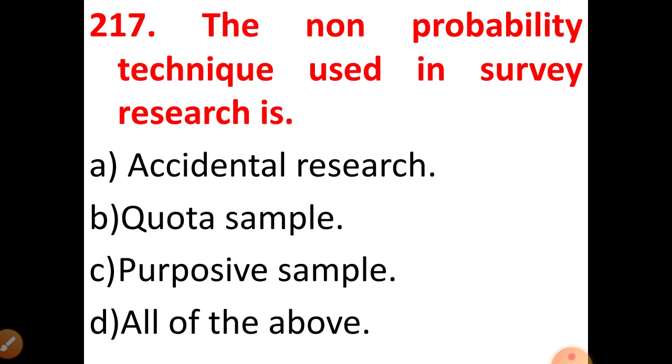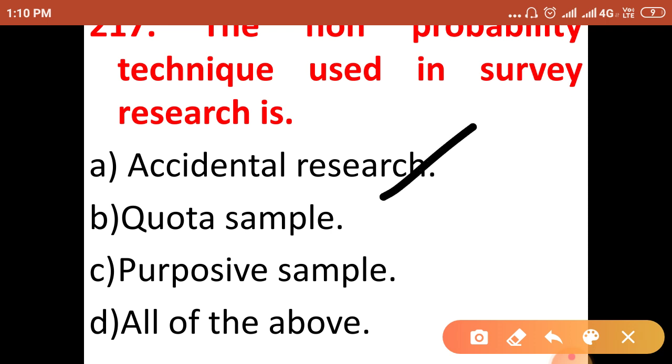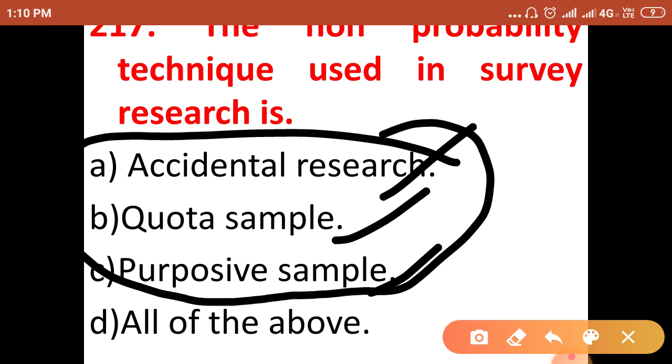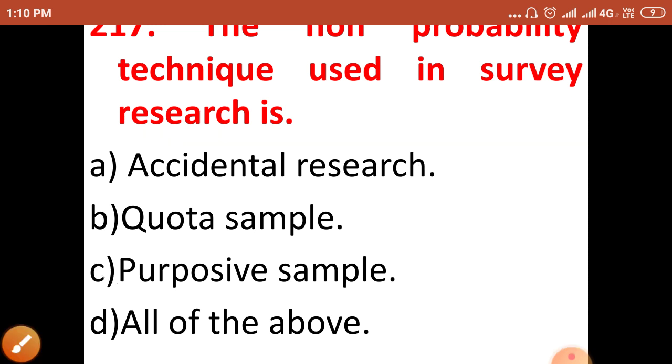See, the next question is, the non-probability technique used in survey research. Here the options are accidental research, quota sample, purposive sample, all of them. See, these are all types of non-probability sampling techniques. So our correct answer will be all of the above: accidental sampling, quota sample, and purposive sampling technique also. So our correct answer will be all of the above.